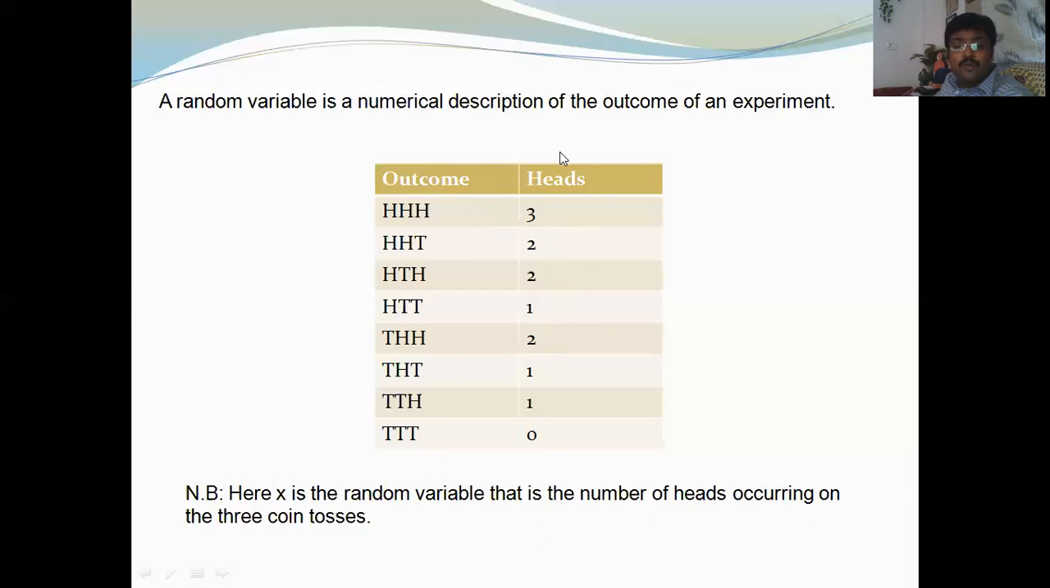That is the number of heads occurring on the three coin tosses. So I hope you have understood what a random variable is. A random variable is a numerical description of the outcome of an experiment.